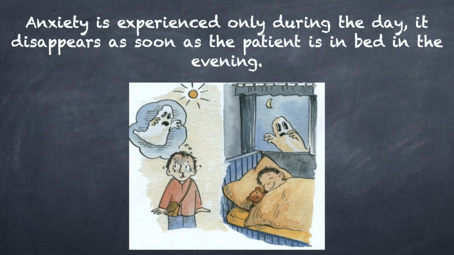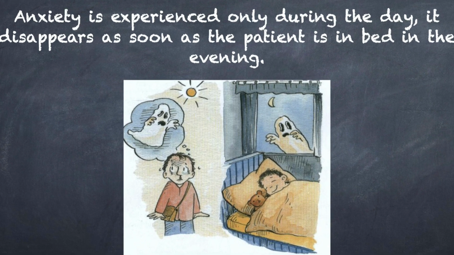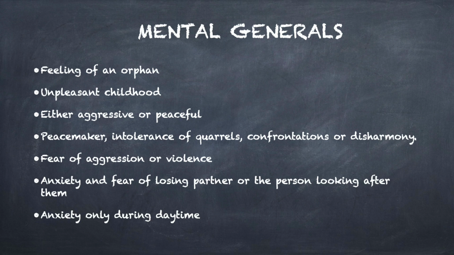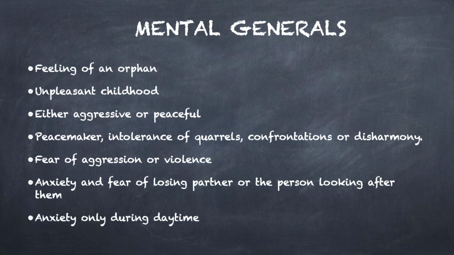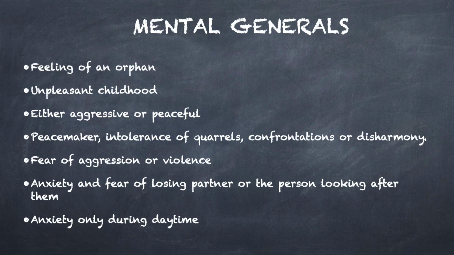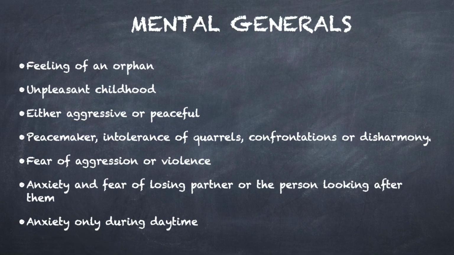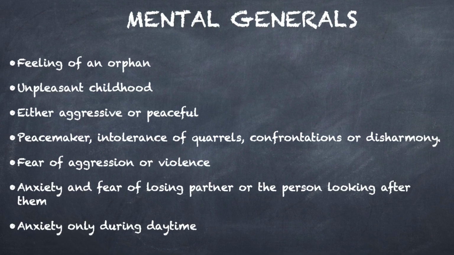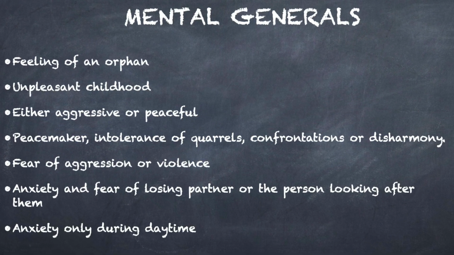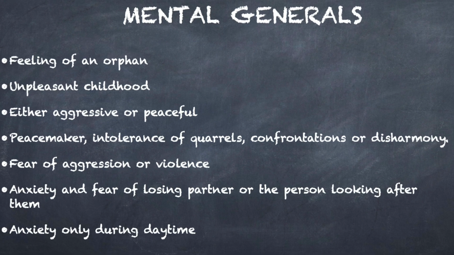It disappears as soon as the patient is in bed in the evening. So you see, the mental genres of a Mag-carb patient can be described by feeling of an orphan, unpleasant childhood, either aggressive or peaceful, peacemaker, intolerant of quarrels, confrontations or disharmony, fear of aggression or violence, anxiety and fear of losing partner or the person looking after them, anxiety only during daytime.